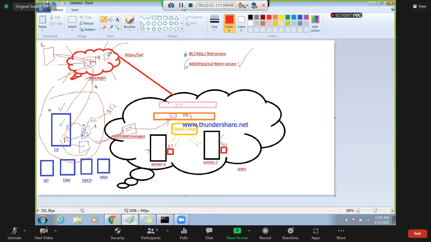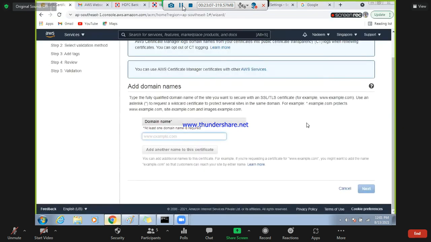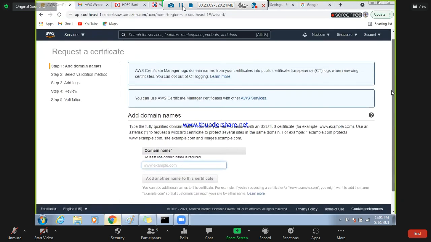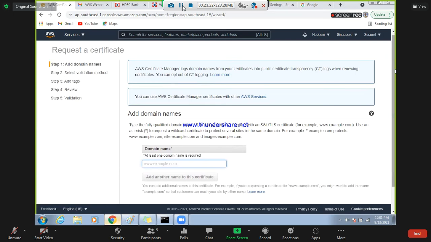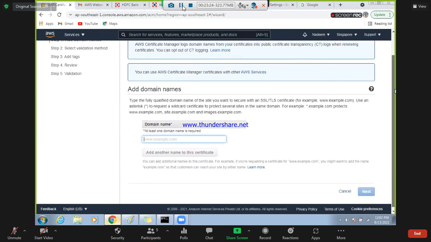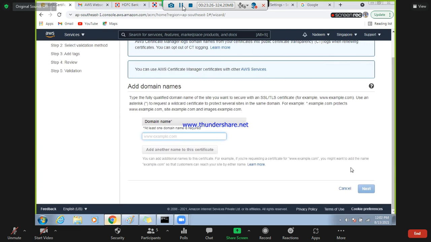Okay, but now Amazon is saying we can also issue you a certificate for a public server. So that's why you need to buy a certificate, and you need to have a domain name for that. And I will tell you, don't just go for this, because you need to register the domain, and a huge cost will be involved here. Okay, so this is something for when you want to register the domain and all.